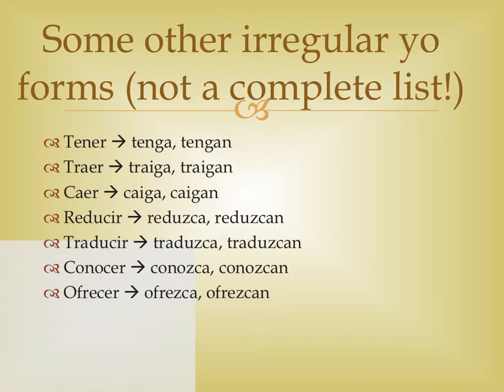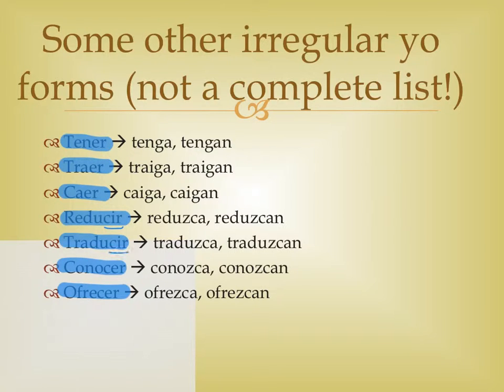Other examples of this include tener, tenga, tengan, traer, traiga, traigan, caer, caiga, caigan, reducir, reduzca, reduzcan, traducir, traduzca, traduzcan, conocer, conozca, conozcan, ofrecer, ofrezca, ofrezcan. This is not an exhaustive list, these are just some examples. And especially if you look at reducir, traducir, conocer, ofrecer, any of these verbs that end in CIR or CER, they also follow this pattern.